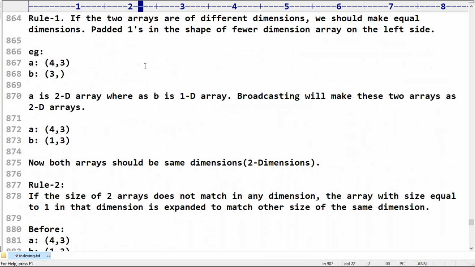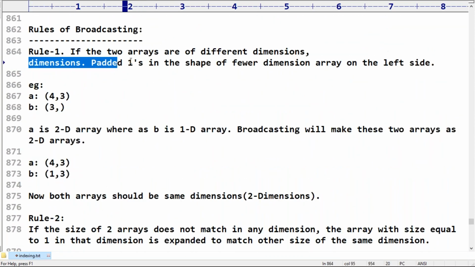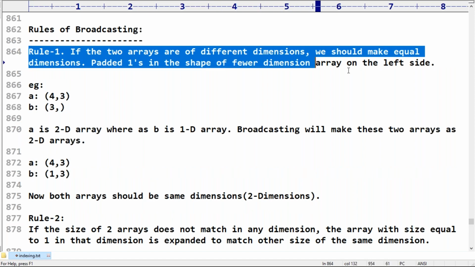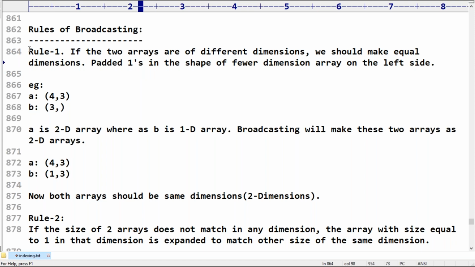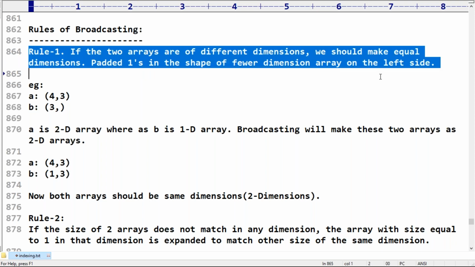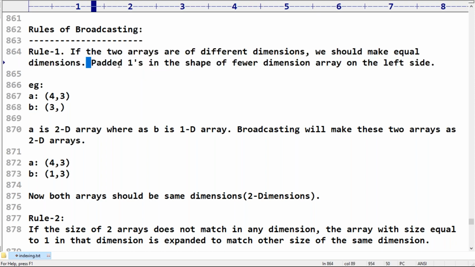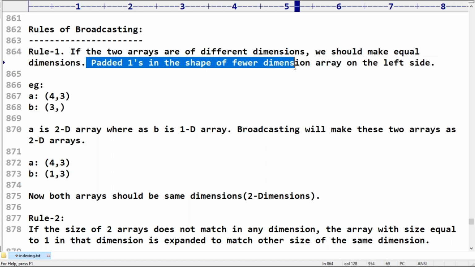Can you please remember the rules? If you already have the idea related to the rules, then it is very easy. Plus, take a special case: both arrays should be of the same dimension. If they are not the same dimension, add 1 in the shape of the fewer-dimension array on the left-hand side, and automatically both arrays will have the same dimension.